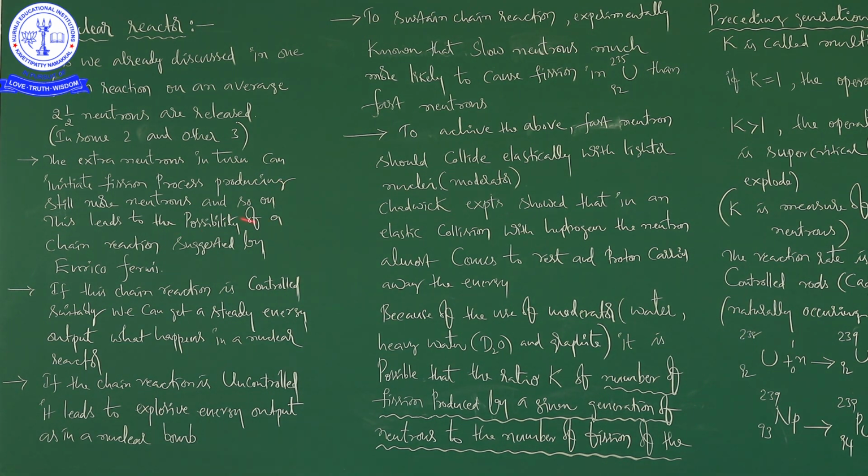You have to understand the importance of this point. This leads to the possibility of a chain reaction, suggested by the scientist Enrico Fermi. Observe carefully: you take one neutron and one uranium atom, then you can see this is the output.